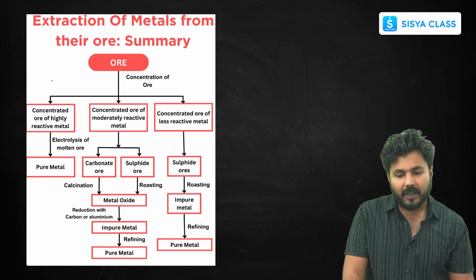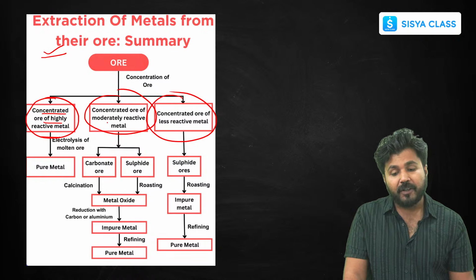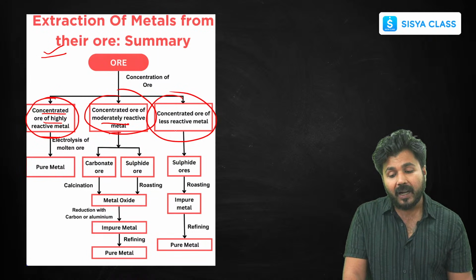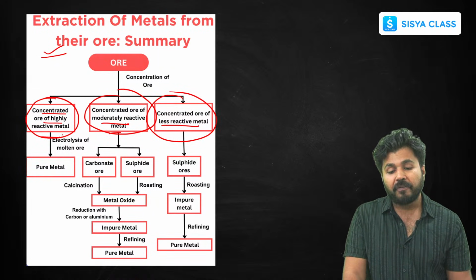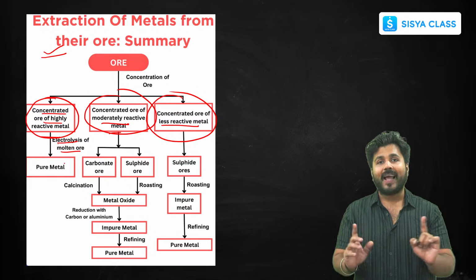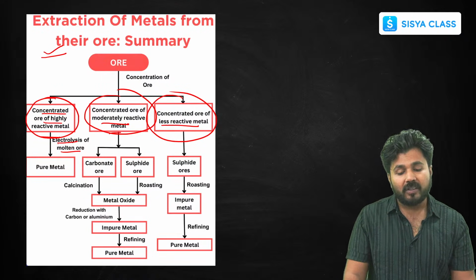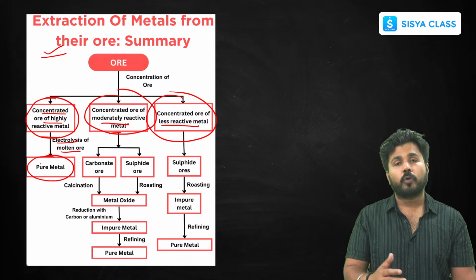Now this is a summary of this topic, beta. As you can see, I have divided it into 3 different categories: if the concentrated ore is of a highly reactive metal, of a medium reactive metal, or of a less reactive metal. If it is a highly reactive metal, we will directly do the electrolysis in molten form, because in dry form it will not conduct electricity. In molten form you can do the electrolysis and directly get the pure metal for sodium, potassium, aluminium, these kinds of metals.